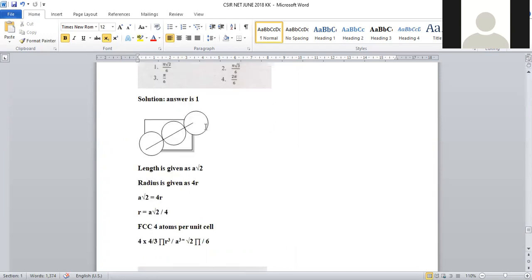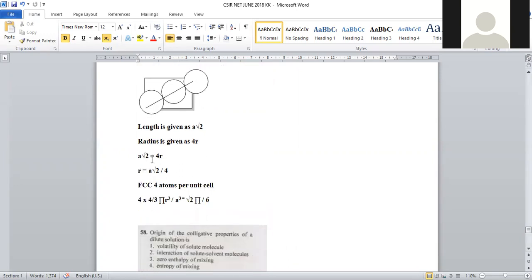In that case, when we are considering length in this direction, that is given as a under root 2. And when we calculate the radius, it will be 4r. The radius of the system for FCC will be 4r. a under root 2 is equal to 4r. r is equal to a under root 2 by 4.